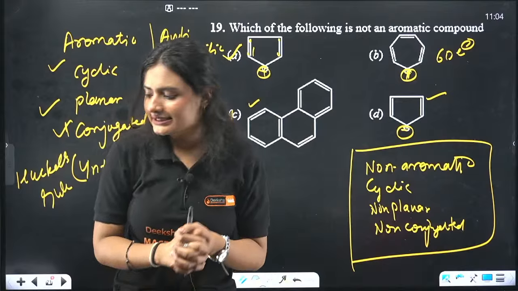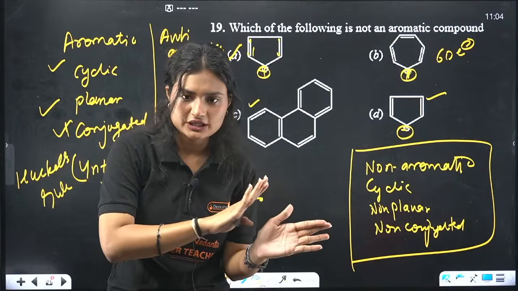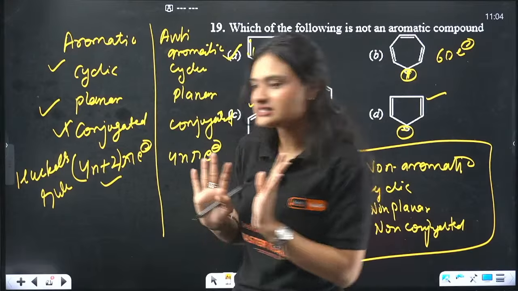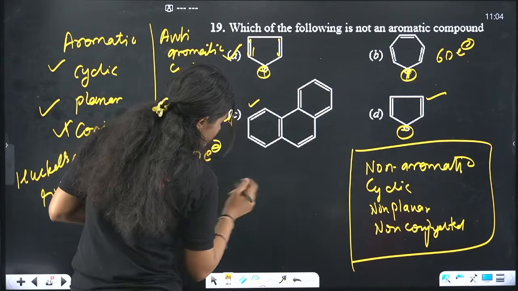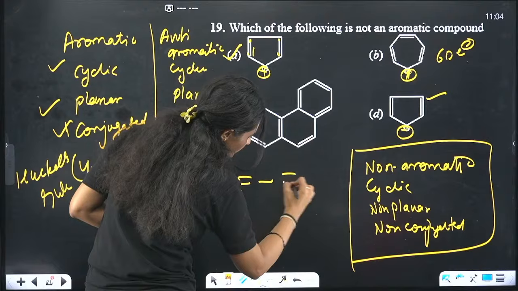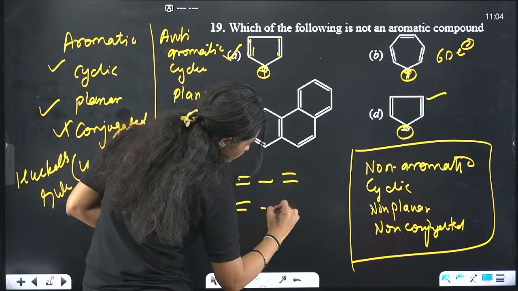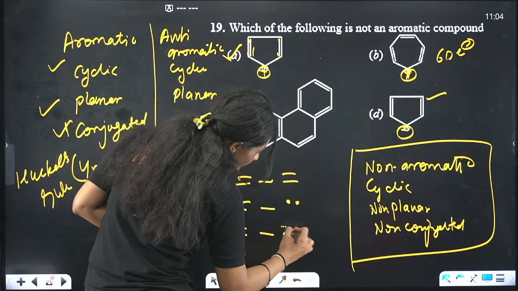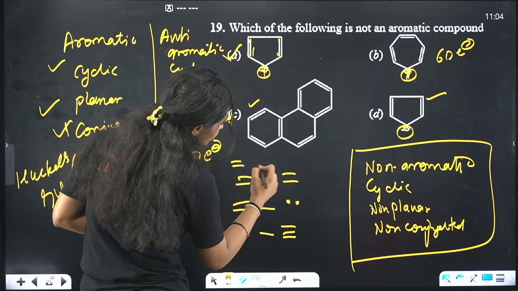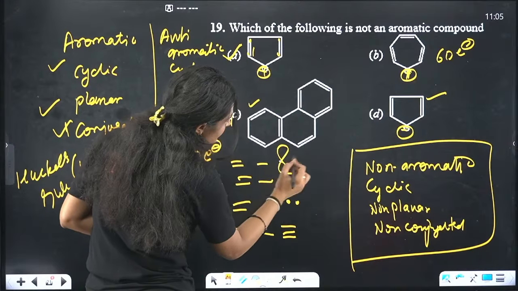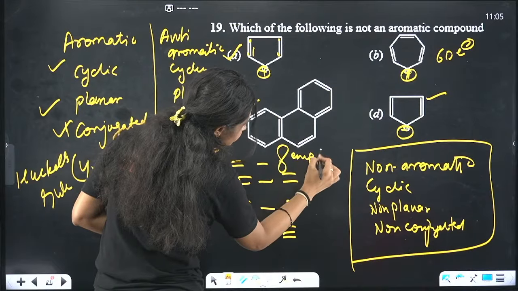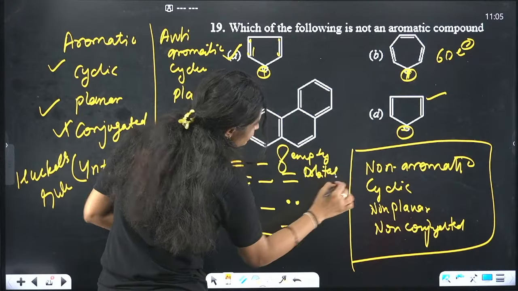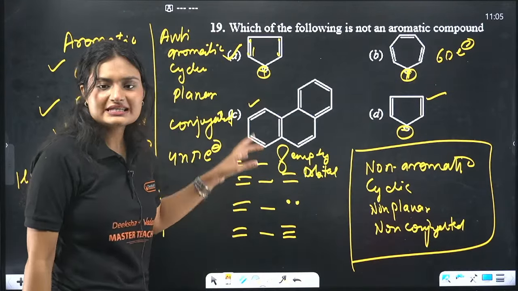Resonance and Huckel related. So resonance means conjugation, and resonance happens in 3-4 cases. Resonance happens if you have a double bond, single bond, double bond, or a double bond, single bond, lone pair of electrons, or a double bond, single bond, triple bond, or a double bond, single bond, and an empty orbital. This is an empty orbital. In all of these cases, you will have resonance, or you can say conjugation.